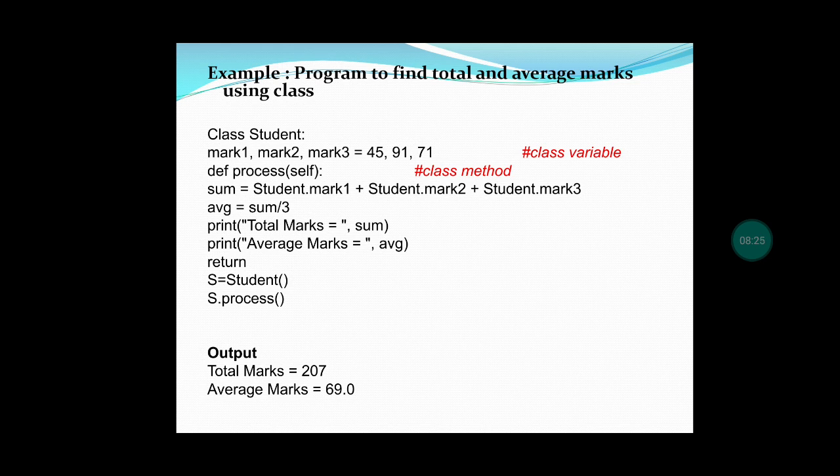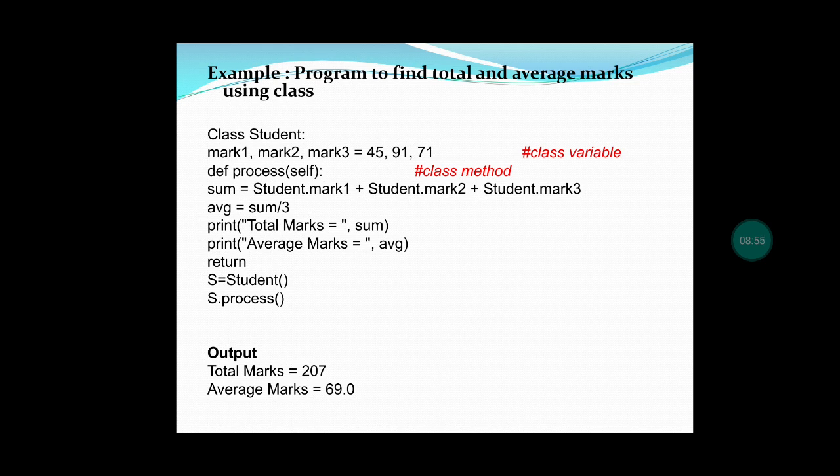Now we are creating the object, that is class instantiation. S equal to student. S is the object. Now we are calling the function S dot process. So the function is called, the marks are added, and we find the average, and we get the output as total marks equal to 207 and average marks equal to 69.0.